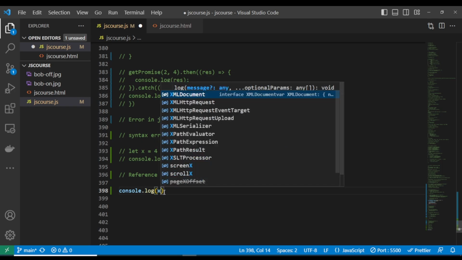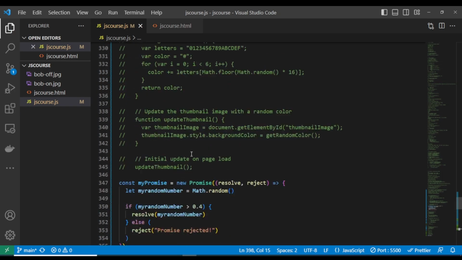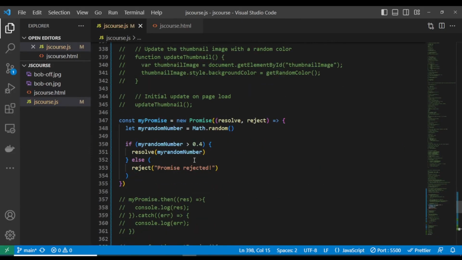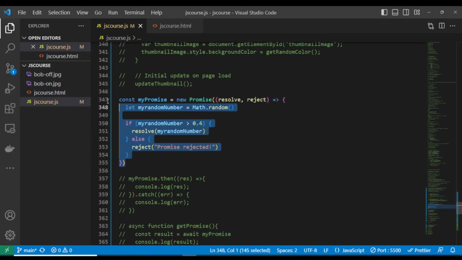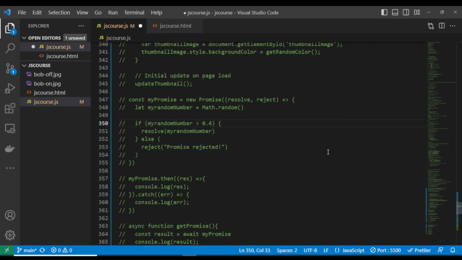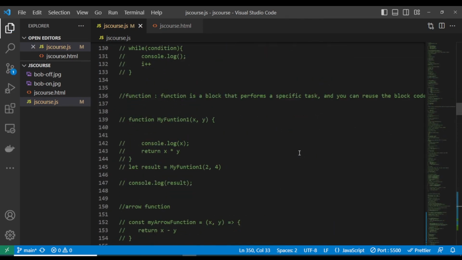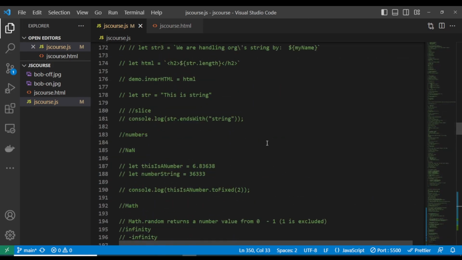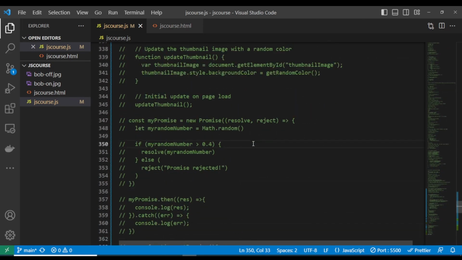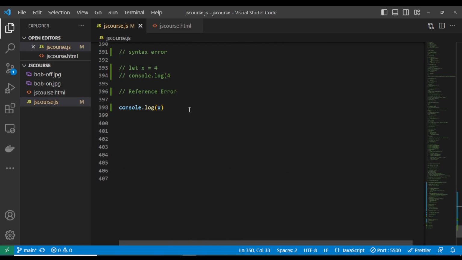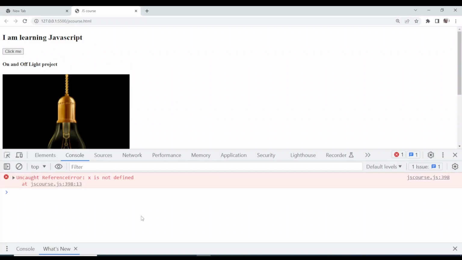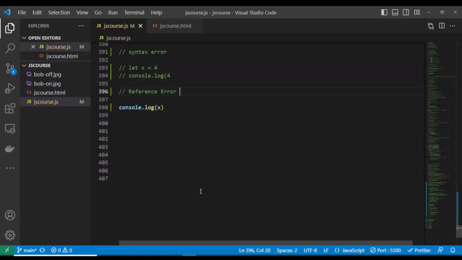Remember, we don't have x anywhere here. There's nowhere we have x. We don't have access to this x anywhere. What was this? Let's console log. Oh, this is our promise. Let's comment it out. If you watch here very well, you can see that we don't have access to x anywhere. Now, x is going to throw the reference error. Look at it, reference error, because x is not defined. We don't have access to it.